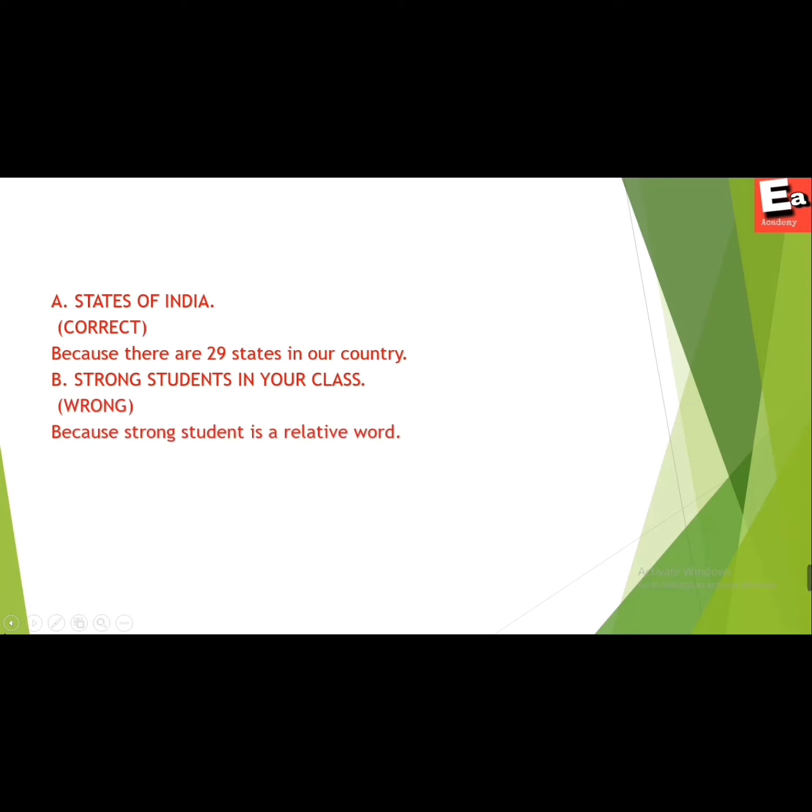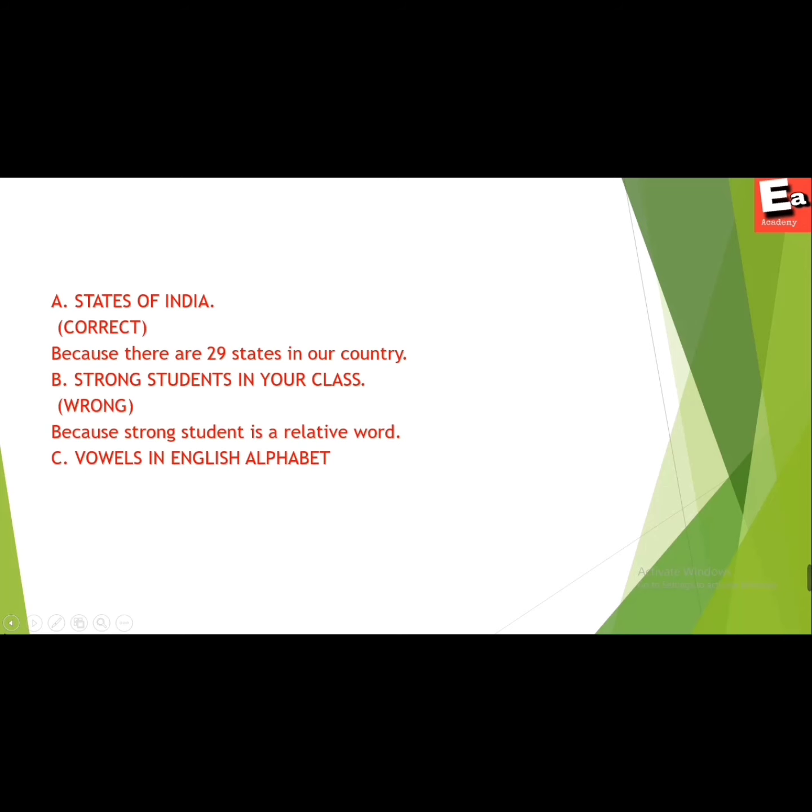First example, states of India. Can we form a set with this? Yes, because there are 29 states in our country and you can list all of them. Next example, strong students in your class. Well, this cannot be a set because strong student is a relative word.